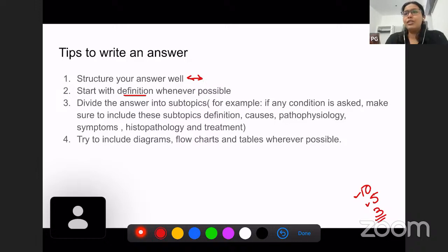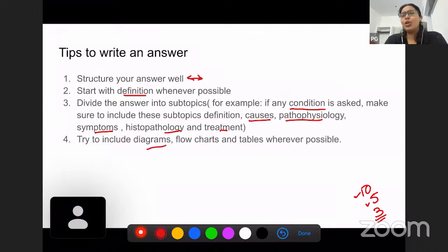And then go ahead with subtopics. If any disease condition is asked, you can first mention the causes of the disease, and then you can mention the pathophysiology of the disease, and then the symptoms, and then histopathologic findings, if there are any findings specific to the disease. Then you can mention the treatment. So you can structure your answers based on these subtopics.